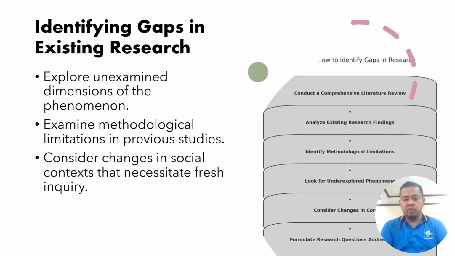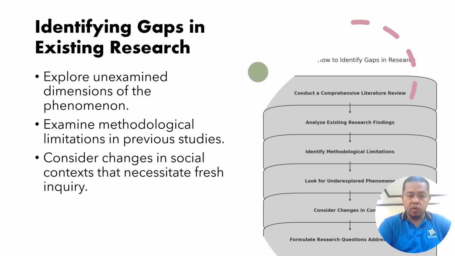So the focus was more on the homelessness experience. But as you look at the literature, you realize, how about the interactions of these homeless people with social services? This part is not being studied. So that's the gap. That can be a gap.